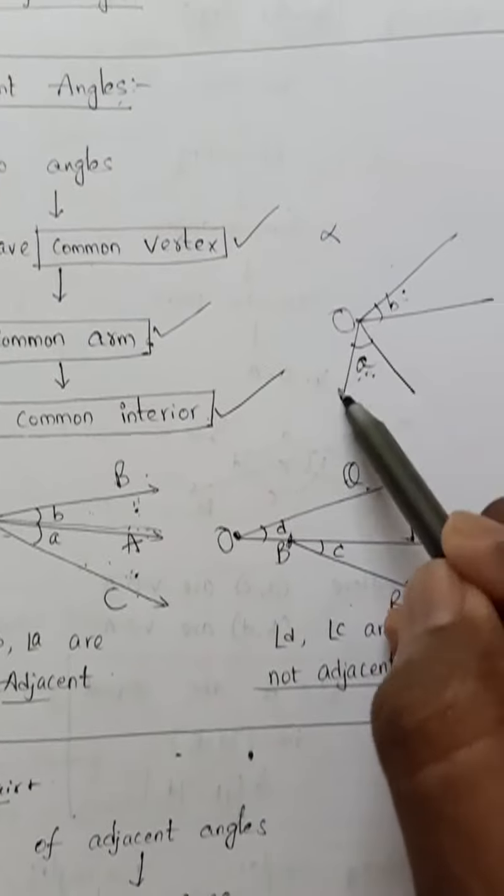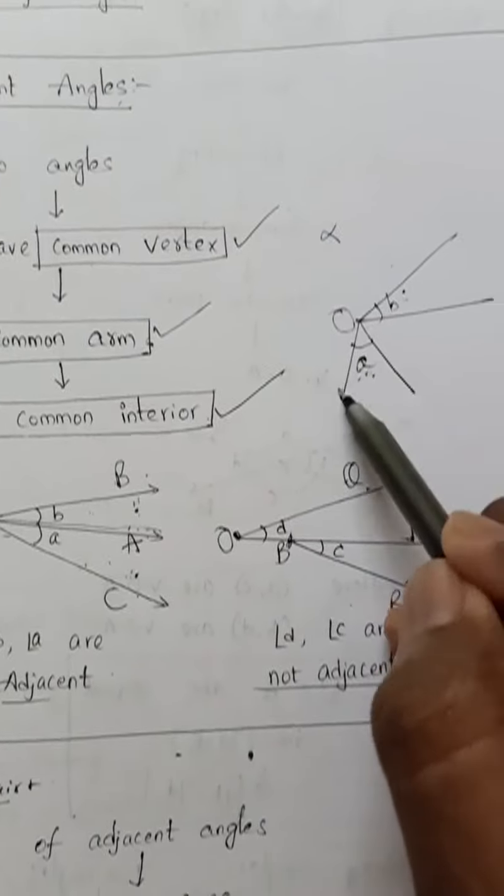Suppose we take some other example. Here it is alpha and here it is beta, with points A, O, B. If alpha plus beta is equal to 180, that means it is a straight line, and these two are adjacent. So two conditions should be satisfied: adjacent and a straight line. Straight line means 180 degrees. Then you can say that these two angles form a linear pair.